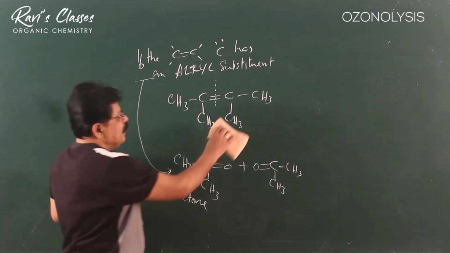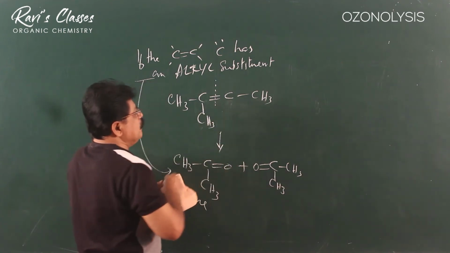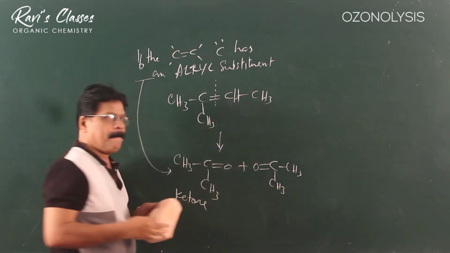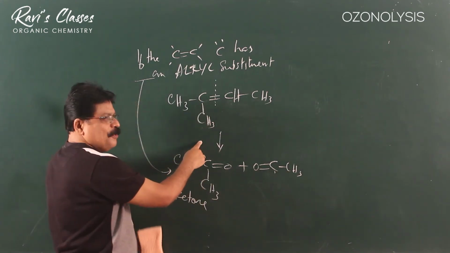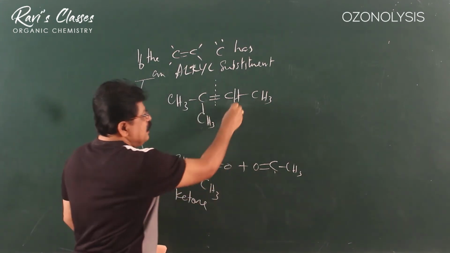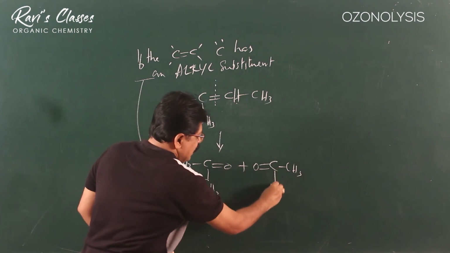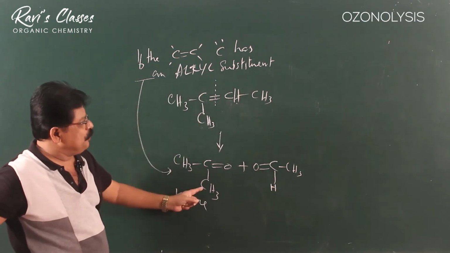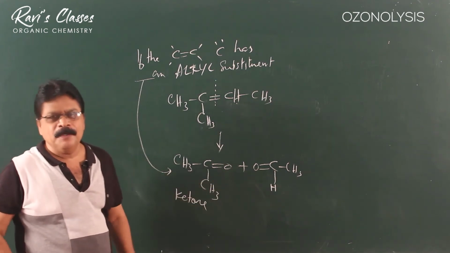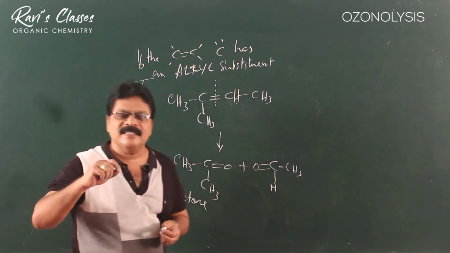Look at this example. Now, suppose this is like this. Only one of the carbons has an alkyl group. So that will be a ketone. Here you do not have an alkyl group. That will be an aldehyde. So here you have got a ketone and an aldehyde. So, we can summarize like this.